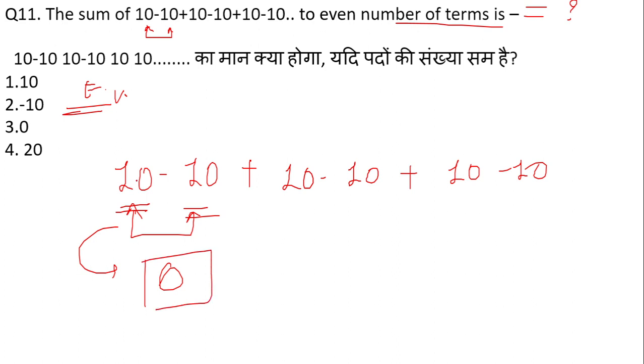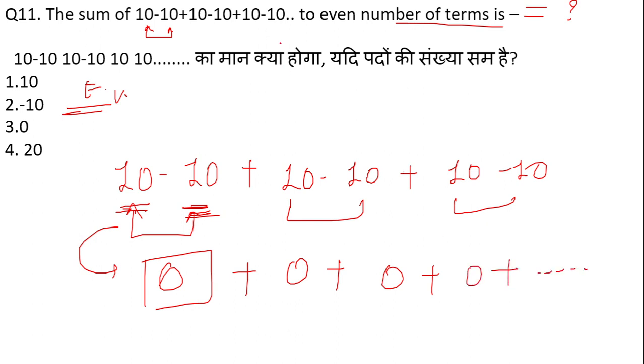The subtraction over here is giving me the value equal to 0. So 0 plus 0 plus 0 plus 0, and this is going to go on until where? Even number of terms. So if we do 0 plus 0 plus 0, this is going to give me 0. Simply here the concept of even number has been used.